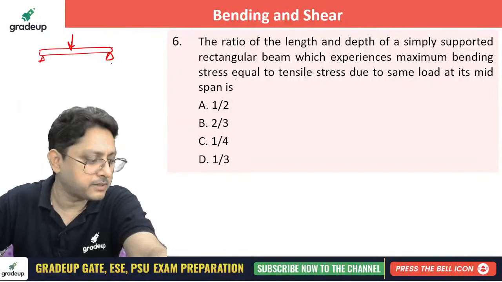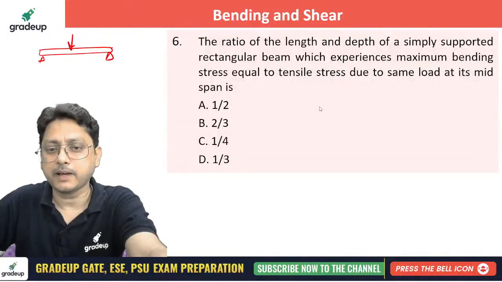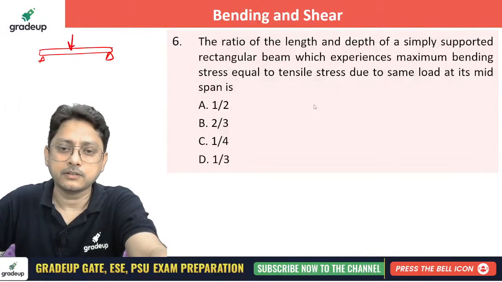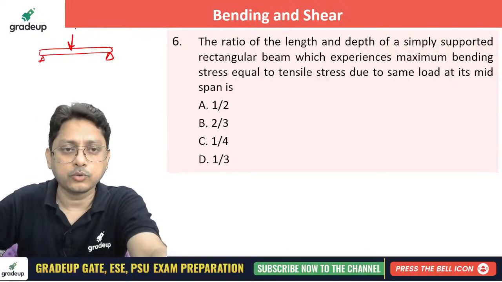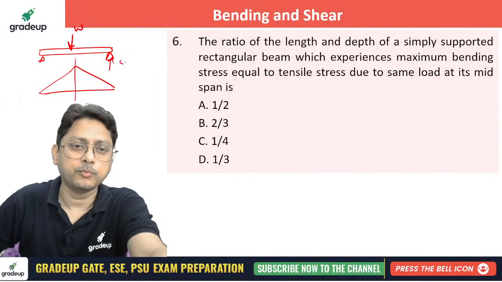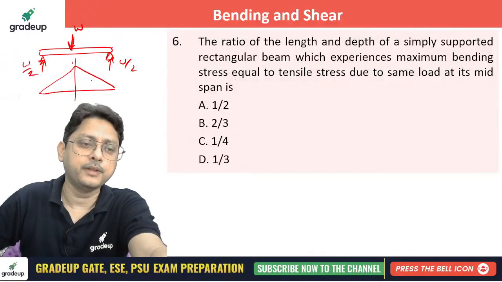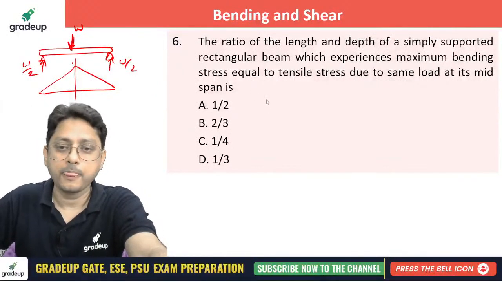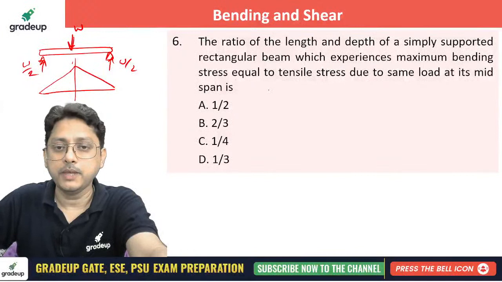Now what is the maximum bending stress? Tell me. So if the load is W, what is the maximum bending moment here? The reaction is W by 2 at each support, and the maximum bending moment is WL by 4. If the maximum bending moment is WL by 4, what will be the maximum bending stress?